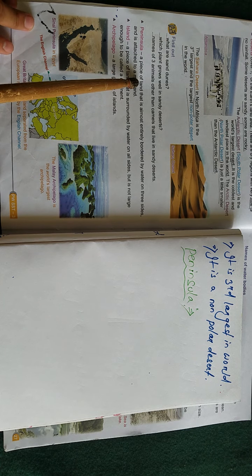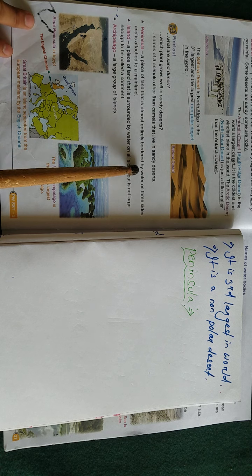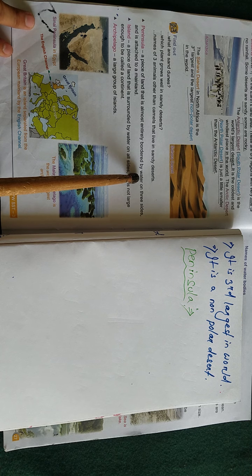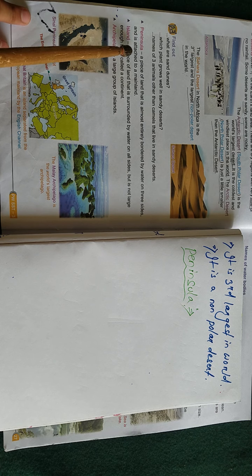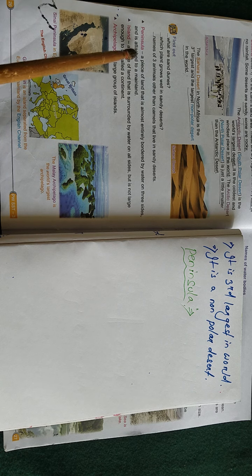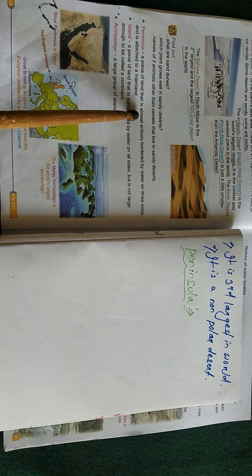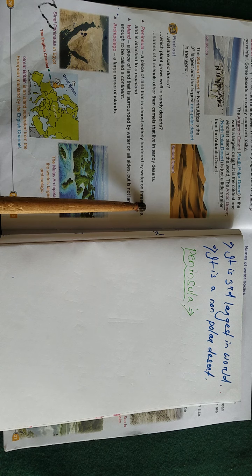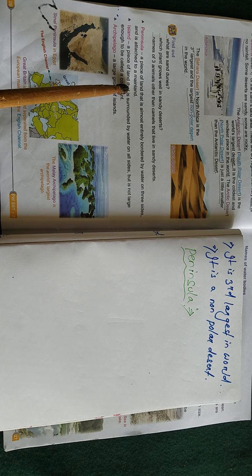A piece of land that is almost entirely bordered by water on three sides and is attached to a mainland. Three sides are touched by water, and only one side is attached to the mainland.